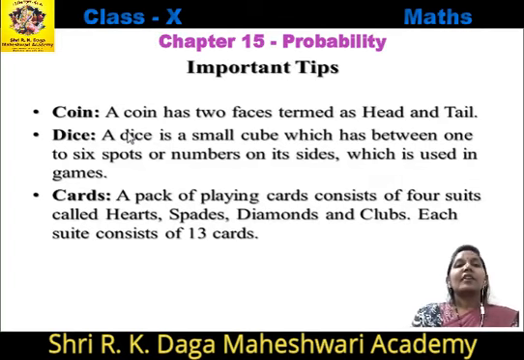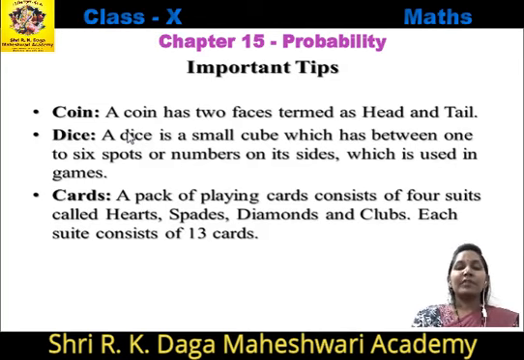Coin. You all know that a coin has two faces. One is head and the other is tail. Dice. A dice is a small cube which has 6 faces spotted by dots, or it can be spotted by numbers also between 1 to 6, which is used in games.